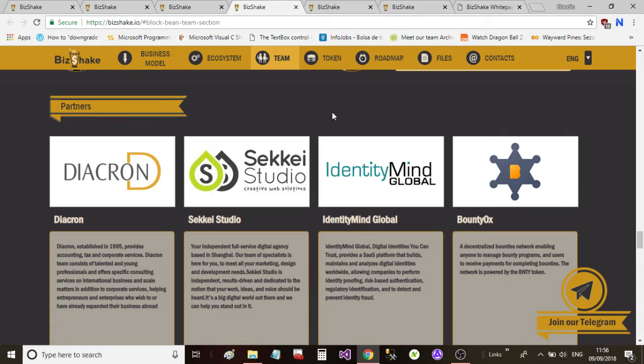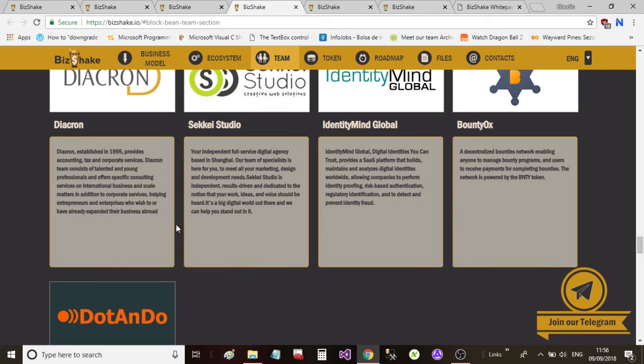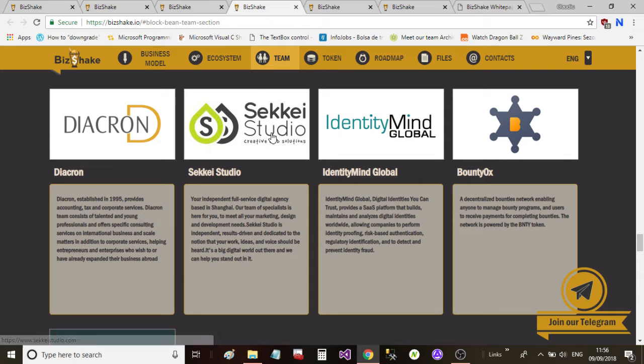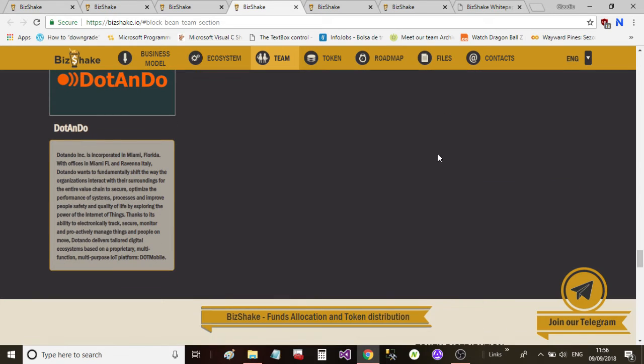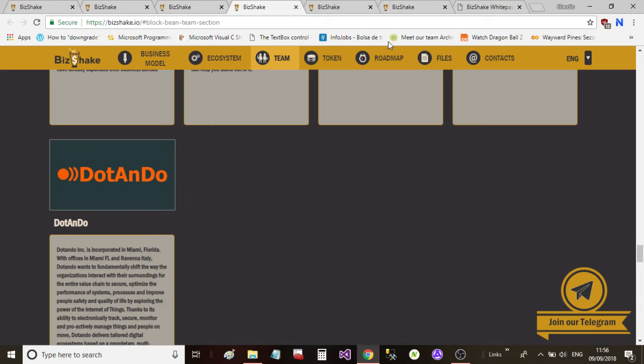Then they've got some partners here. We can see if they've got Diacron, okay, which is a firm established in 1995, which provides accounting, tax, and corporate services. Then they've got Seke Studio as a partner here, full-service digital agency based in Shanghai, Identity Mind Global, and Bounty OX, which is a decentralized bounties network enabling anyone to manage bounty programs. And Dot and Do as well. Okay, let's move on to the next step.